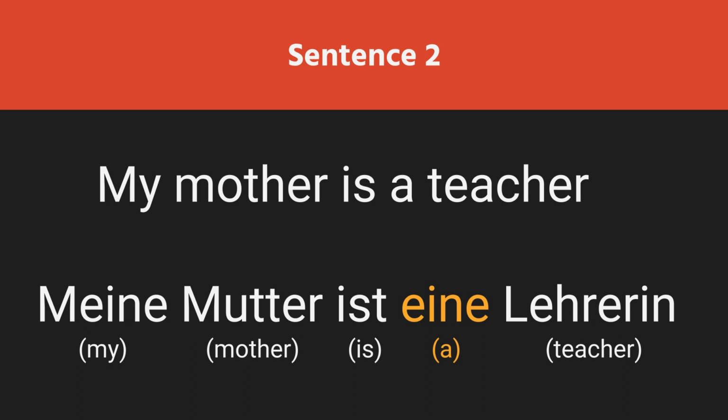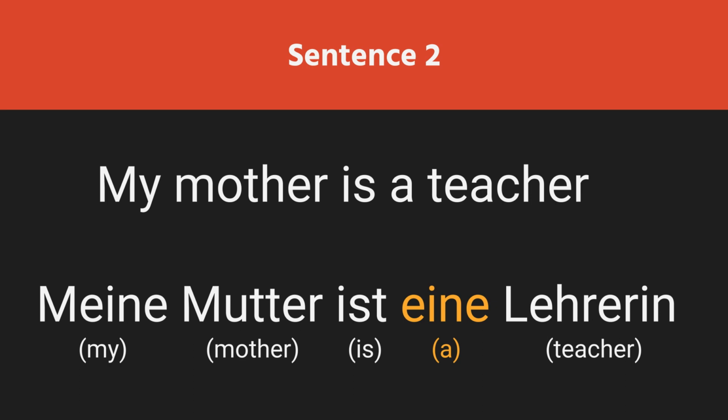In the fourth position, again here is the word eine, which is an indefinite article. I have colored it differently to tell you that it is an optional word, and without this word the sentence would still make sense, but with only a slight difference in its meaning.